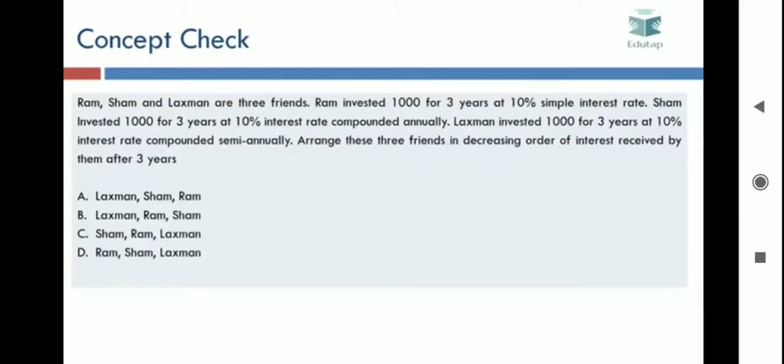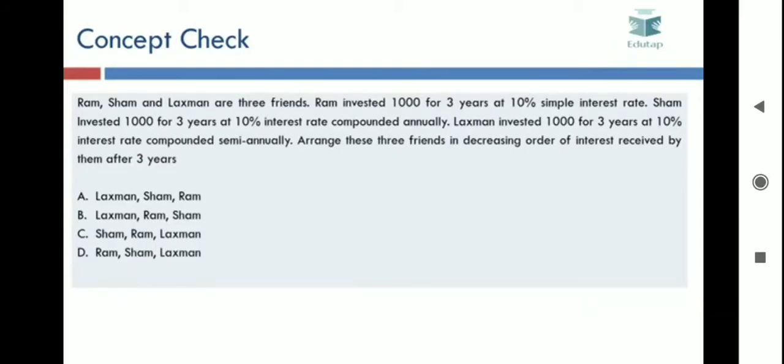Now let's do a concept check. Ram, Sham and Lakshman are three friends. Ram invested 1000 for 3 years at 10% simple interest rate. Sham invested 1000 for 3 years at 10% rate compounded annually. Lakshman invested 1000 for 3 years at 10% interest rate compounded semi-annually. Now the question is, arrange these three friends in decreasing order of interest received by them after 3 years.